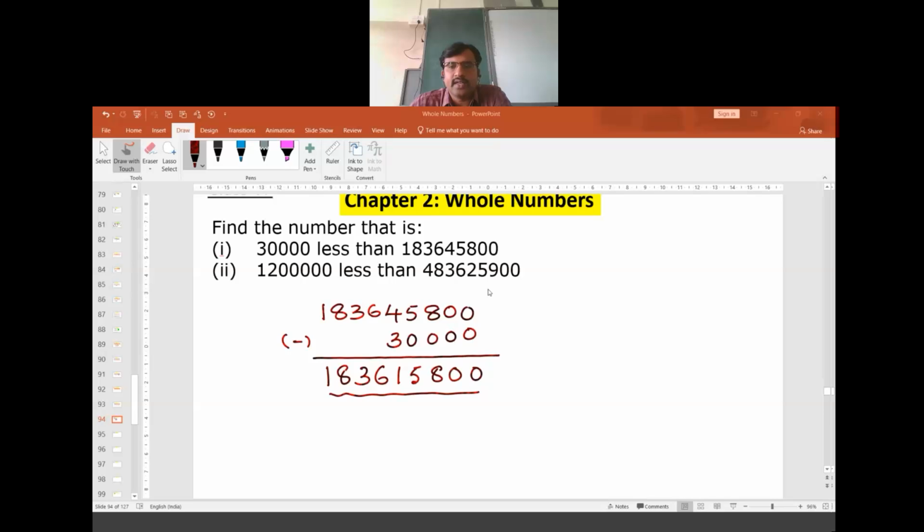Similarly, we need to find out in the second case. We have to write this number 483625900 on the top. Below that, we have to write this 000. How many zeros are there? There are 5 zeros followed by 2, 1.